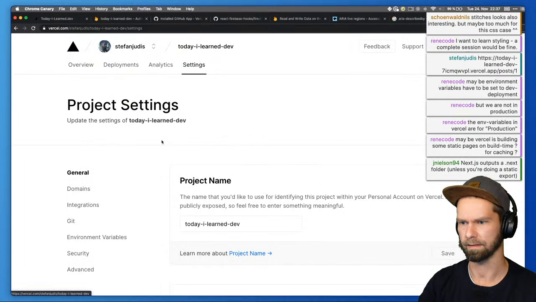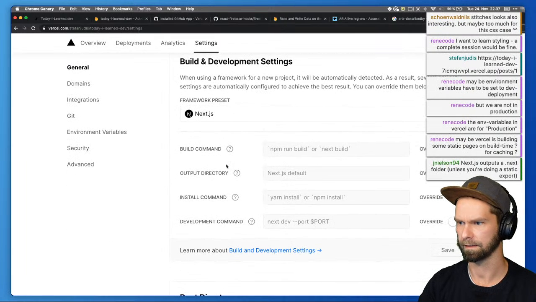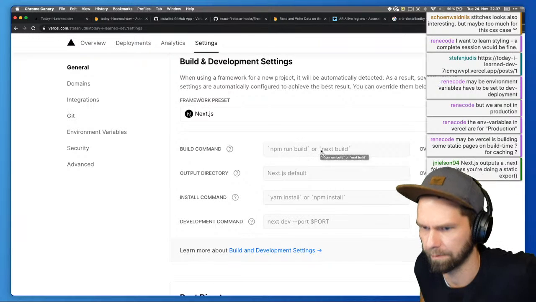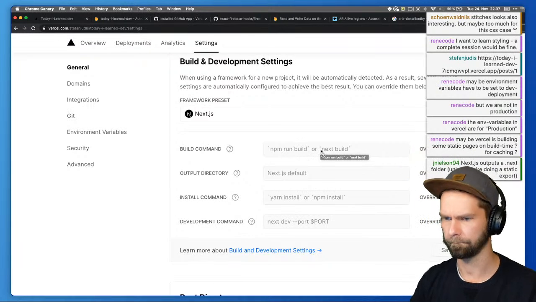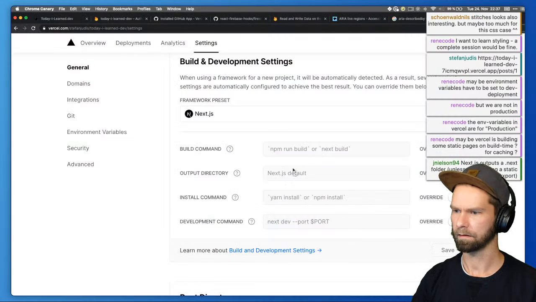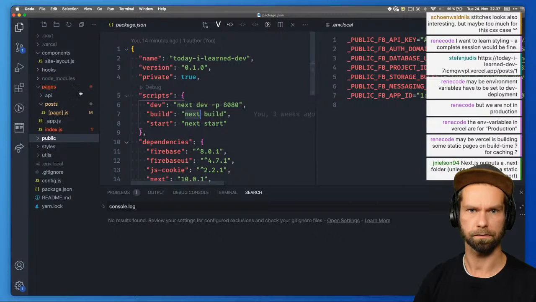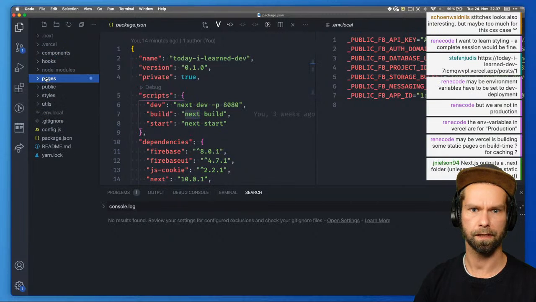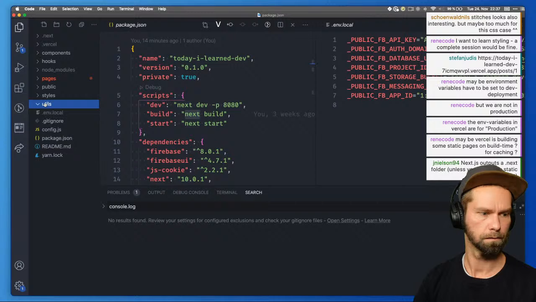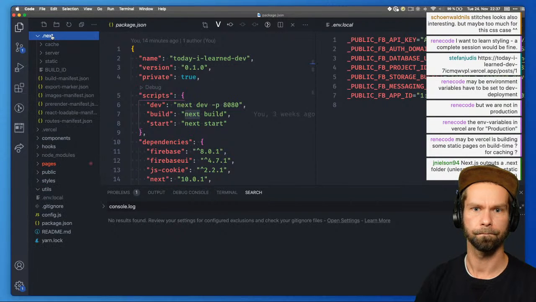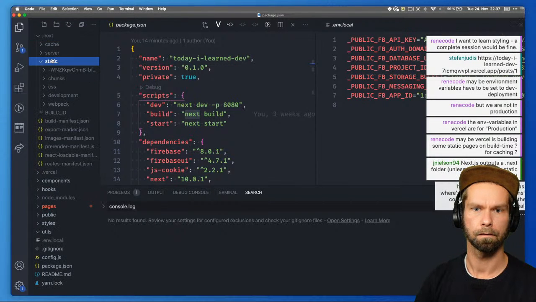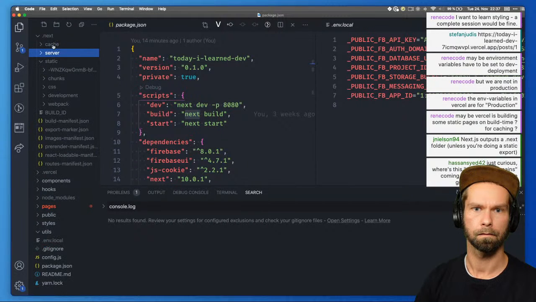Let's look into the settings, what the default command is for Next. It is next build, npm run build. This is what we're doing. Okay. And the default directory is the Next.js default, which is what? Shouldn't we see it in here? I think we're doing a static. Aha. Oh my goodness, I'm completely lost here right now.